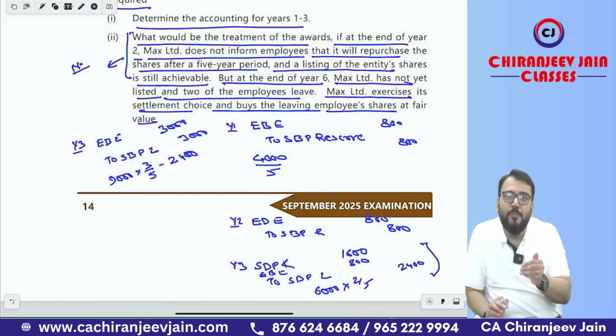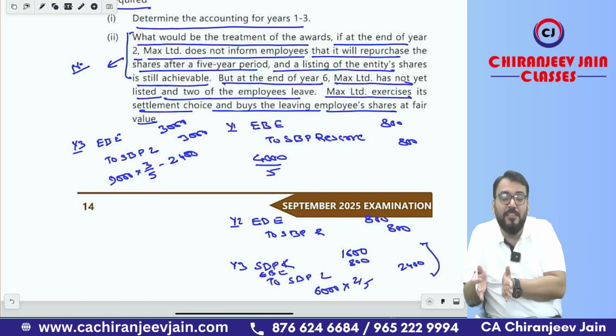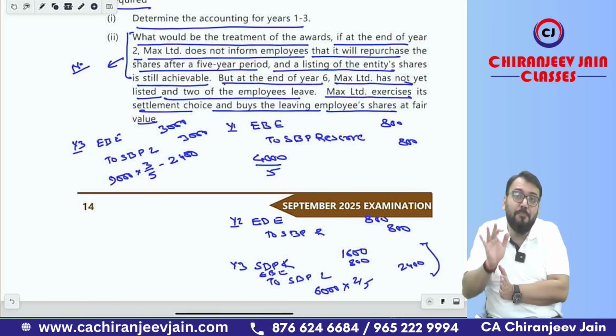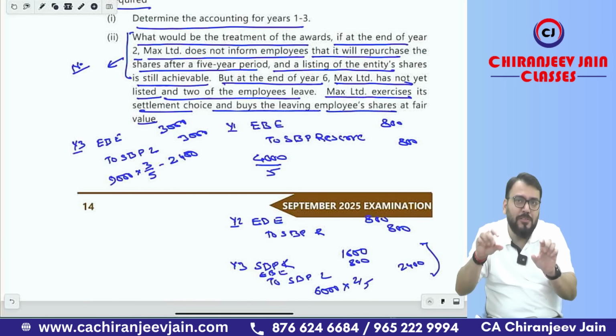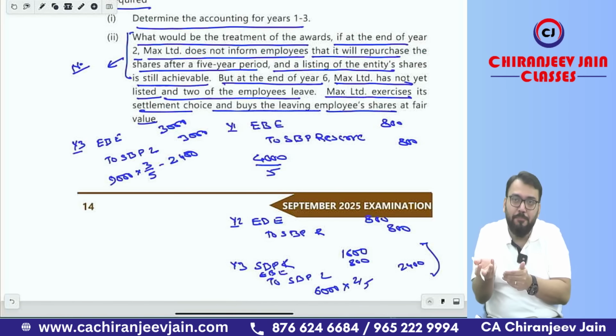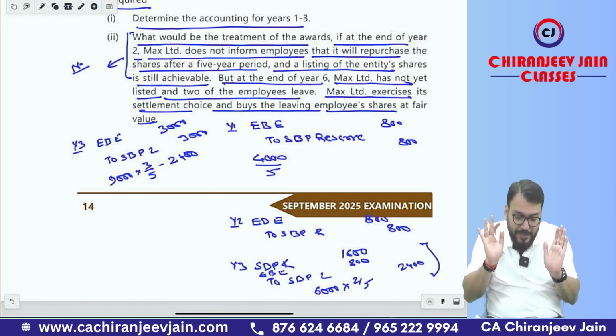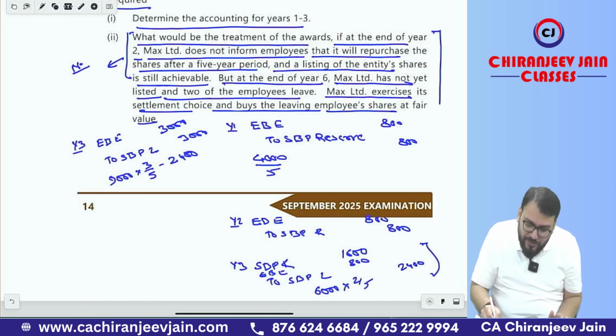Once the options are vested and suppose they exercise it, right now they have not given information about whether the employee has exercised it or not. But can you say this will be the journal entry of buyback? So that is the buyback journal entry. Understood? For that only, you need to give a note that this will be the buyback of equity, because no information has been given. So from my point of view, this should be the solution.